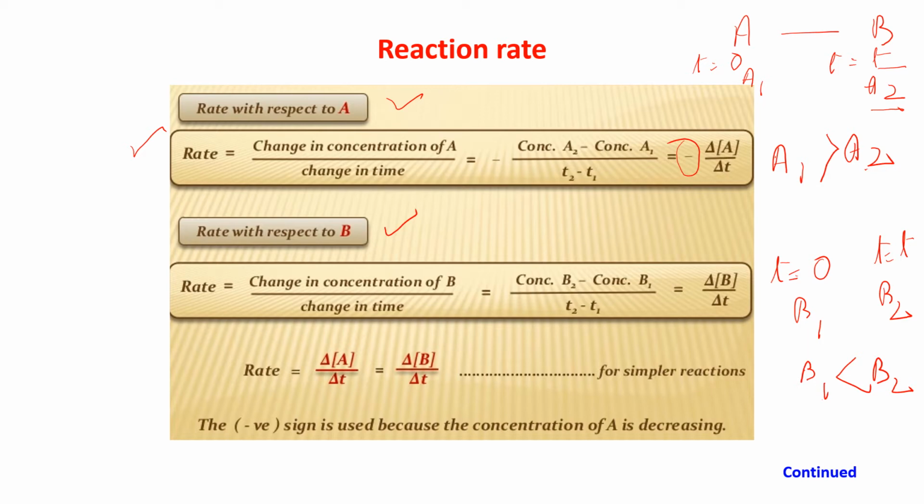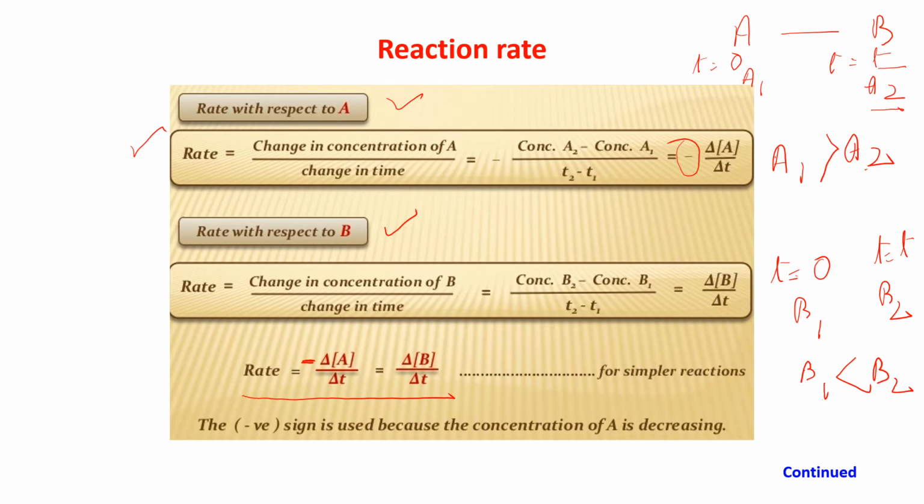So what we can write for the simpler reaction, rate can be written as minus delta A by delta T is equal to delta B by delta T, both are the same.